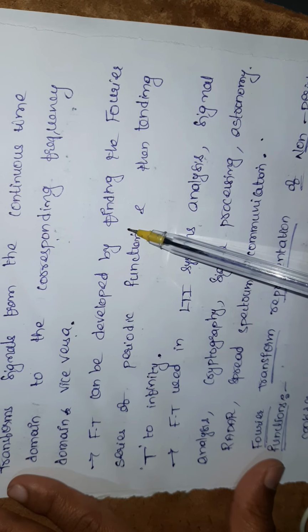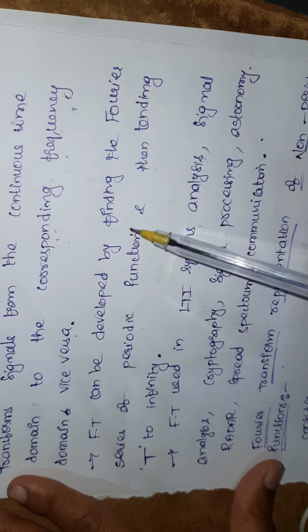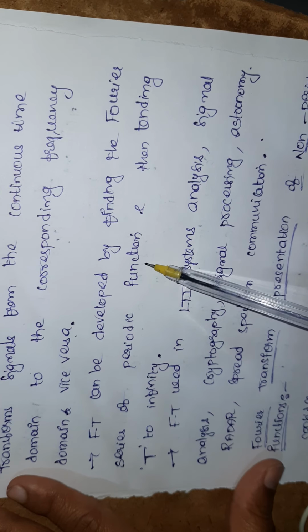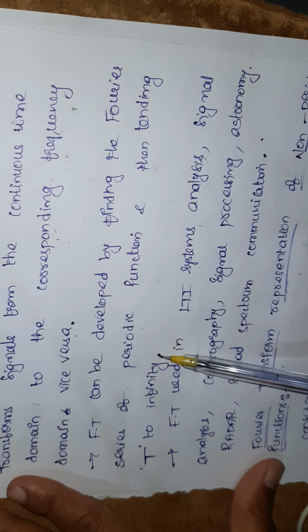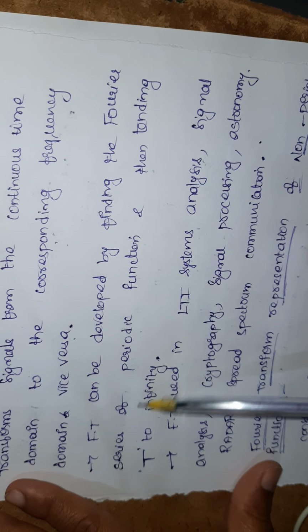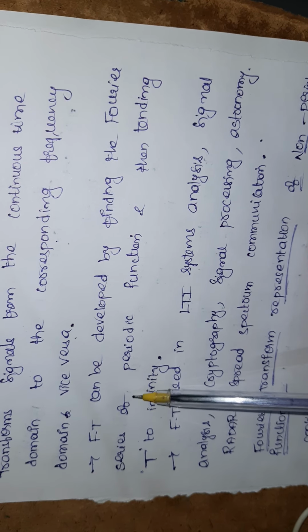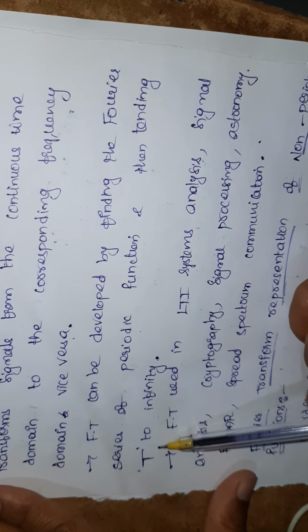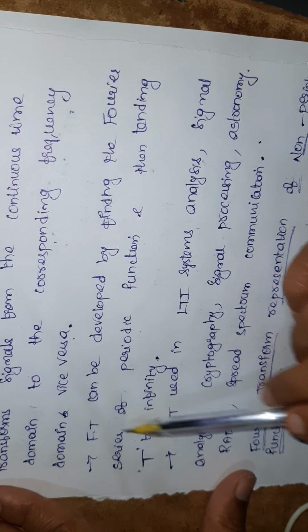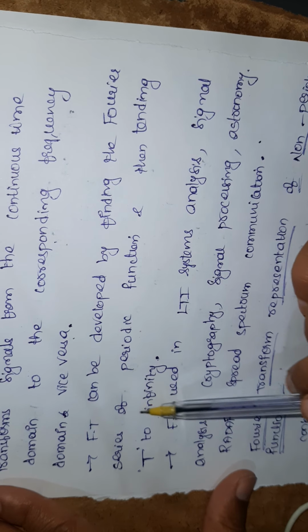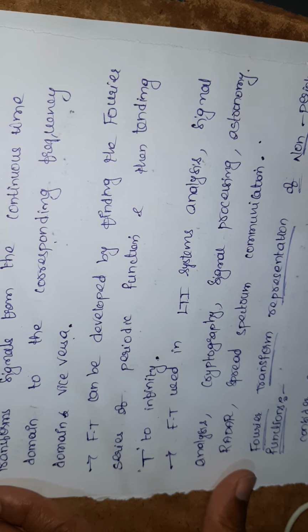Fourier transform can be developed by finding the Fourier series of a periodic function and then letting T tend to infinity. So how do we get the Fourier transform? First we get the Fourier series, then we apply T tends to infinity, such that we will get the Fourier transform. I am going to discuss this point very clearly later.